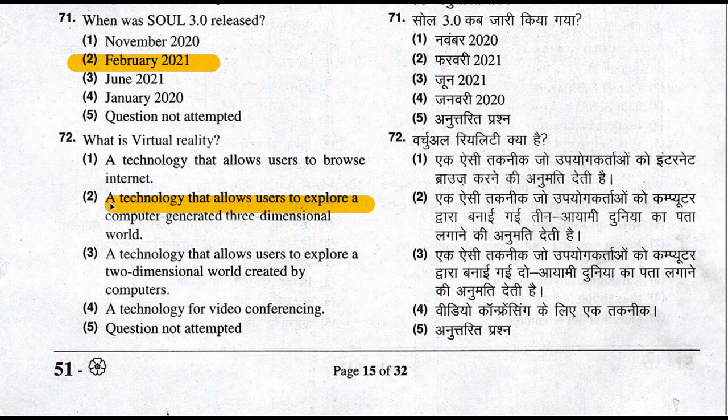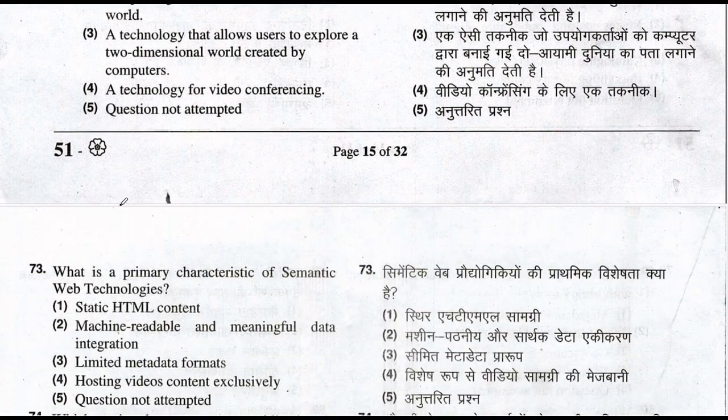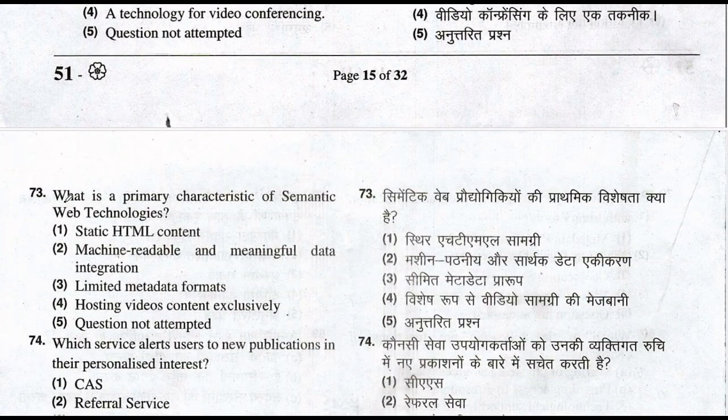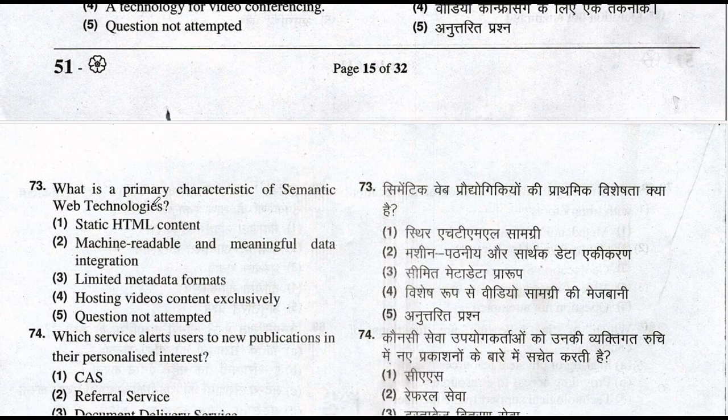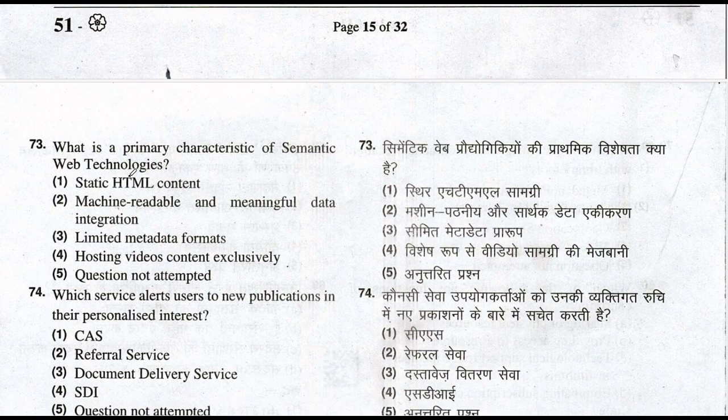So let's move to question number 73. What is a primary characteristic of semantic web technology? The primary purpose of semantic web technology is machine readable and meaningful data integration. So option number 2 is the right answer to this question.